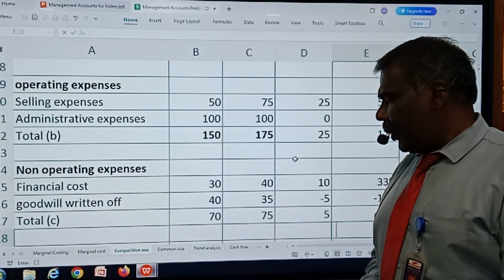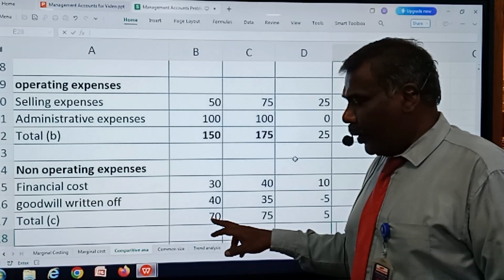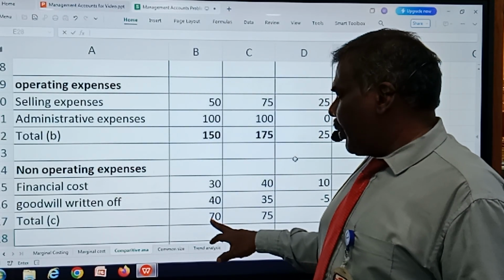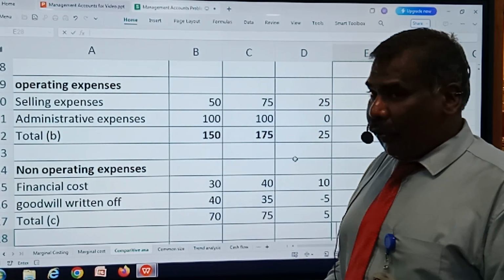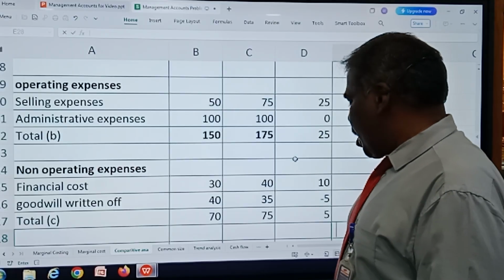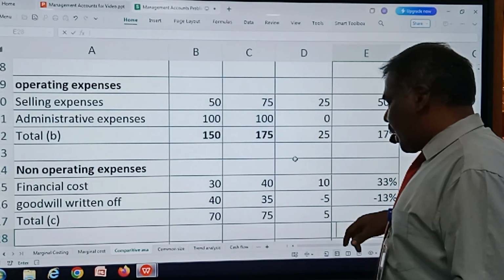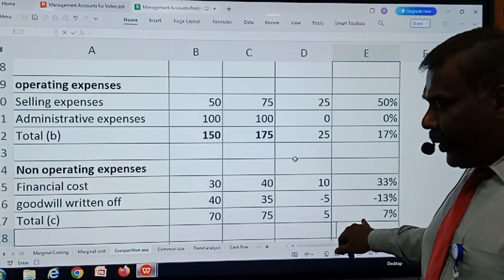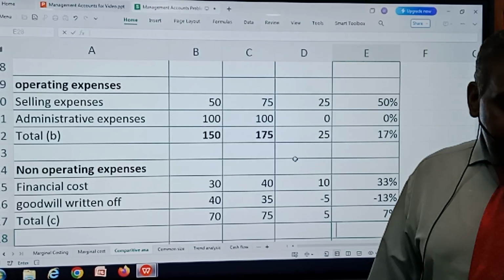As far as the total is concerned, the total for the year 2023 is 70 and for the year 2024 is 75, and the change is said to be 5, and in terms of representation in percentage, it is 7%.